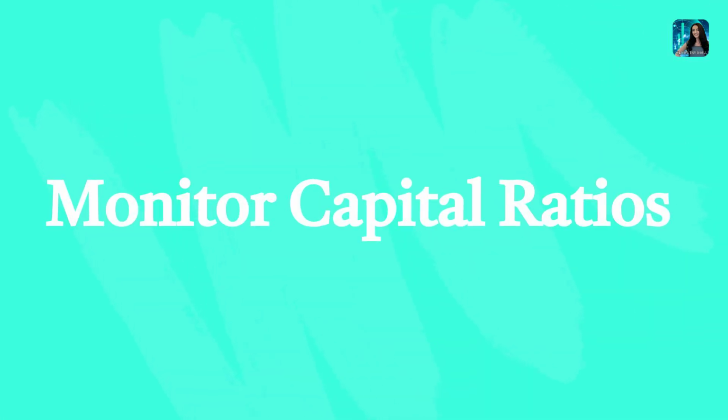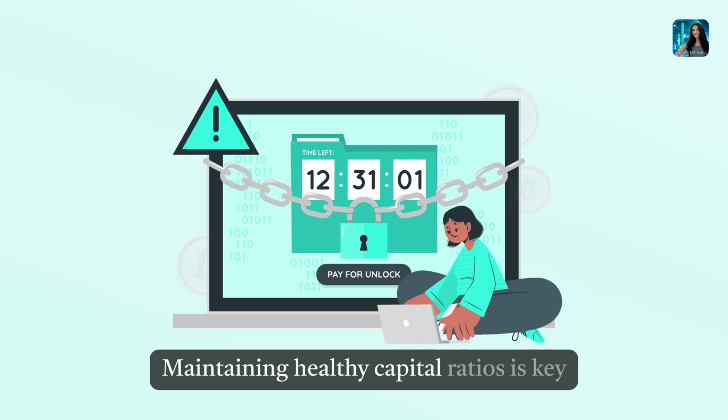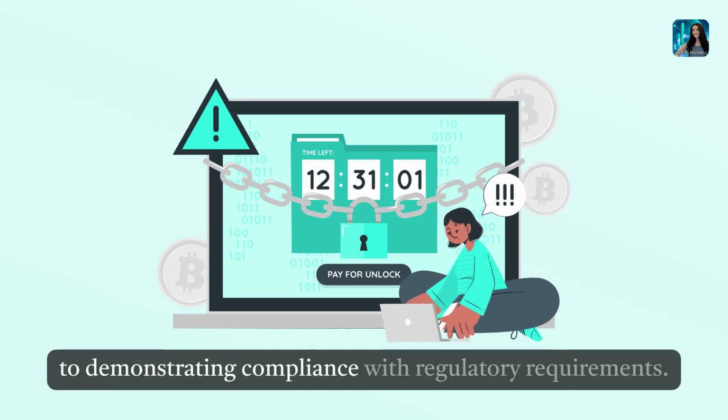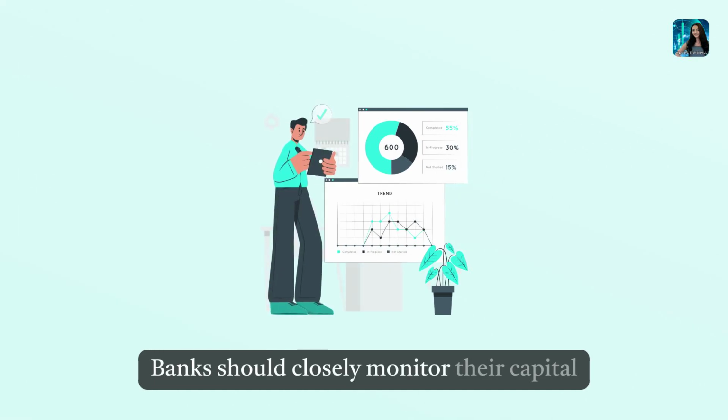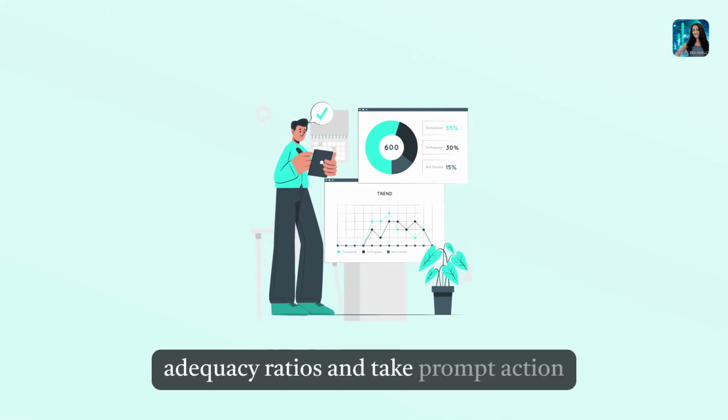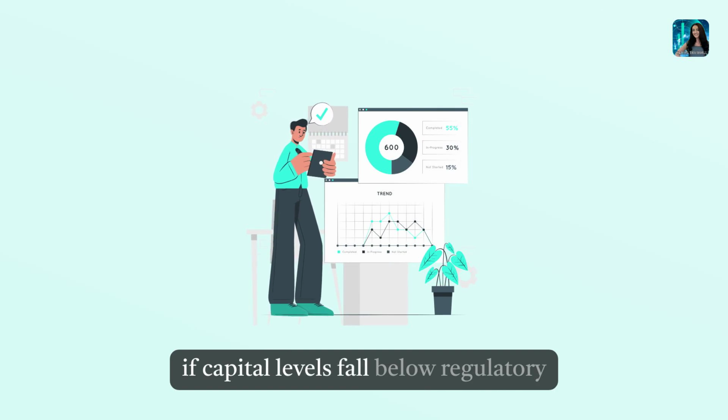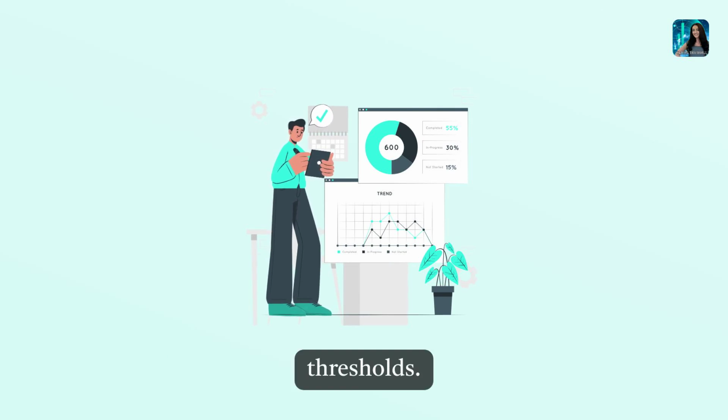Monitor capital ratios. Maintaining healthy capital ratios is key to demonstrating compliance with regulatory requirements. Banks should closely monitor their capital adequacy ratios and take prompt action if capital levels fall below regulatory thresholds.